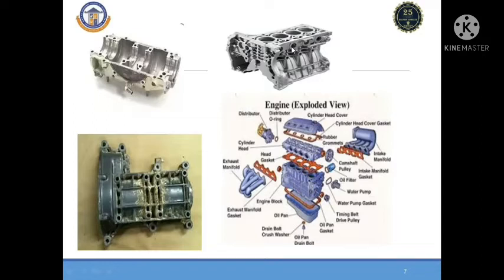This is known as the cylinder head. Within the assembly, the top portion is the cylinder cover. Then the middle portion, below the top portion, we have the cylinder head. Now this portion is known as the cylinder. This portion is known as the bottom case or oil case. One side of the engine is attached to the intake manifold, and the other side has the exhaust manifold. The intake manifold supplies the air and fuel, and the exhaust side is attached so that the burned gases can come out of the engine. Now, how are we going to assemble the engine?